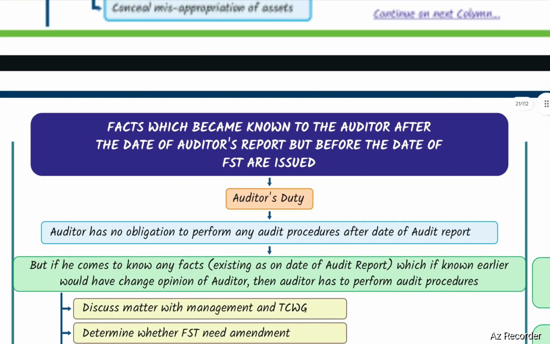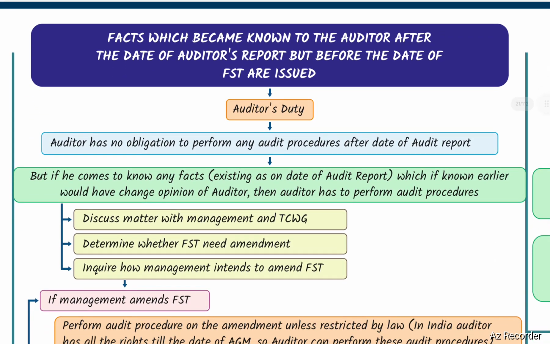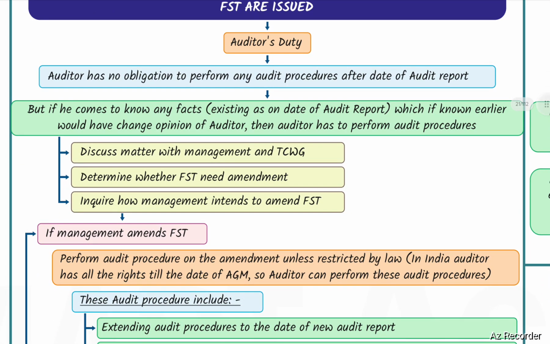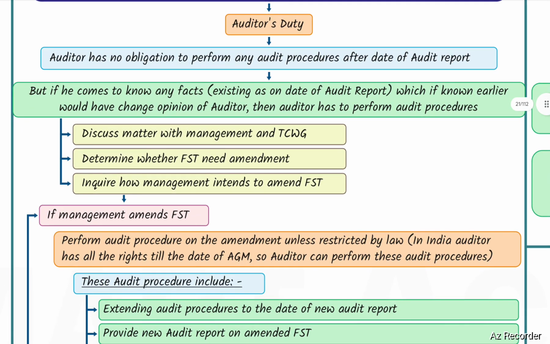Next, facts which became known to the auditor after the date of auditor's report but before the date the financial statements are issued. Auditor's duty: the auditor has no obligation to perform any audit procedures after the date of the audit report. But if he comes to know any facts existing as on the date of the audit report, which if known earlier would have changed the opinion of the auditor, then the auditor has to perform audit procedures, discuss the matter with management and those charged